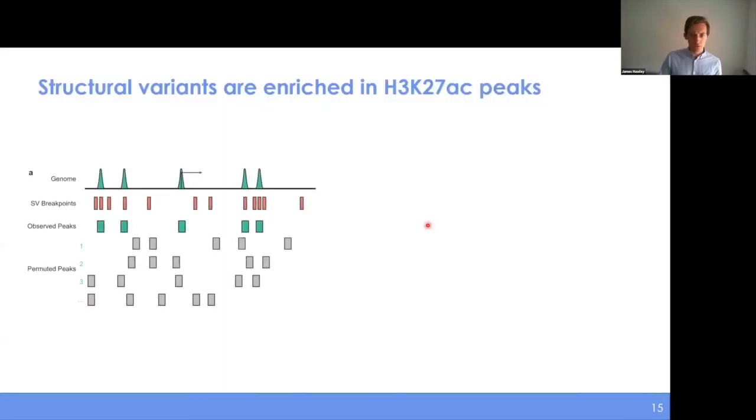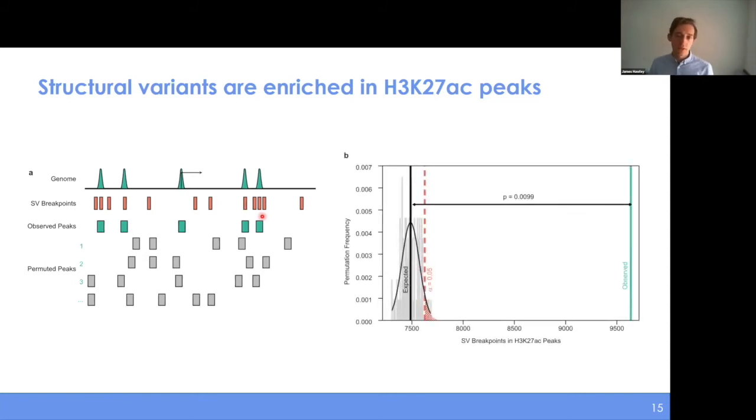And so we look for the recurrence of where these structural variant breakpoints were coming up. If we look at the location of the structural variant breakpoints and how they overlap active regulatory elements in prostate tissue, we looked at H3K27 acetylation peaks, and using some permutation tests, we found that the structural variant breakpoints are enriched in our active regulatory elements.